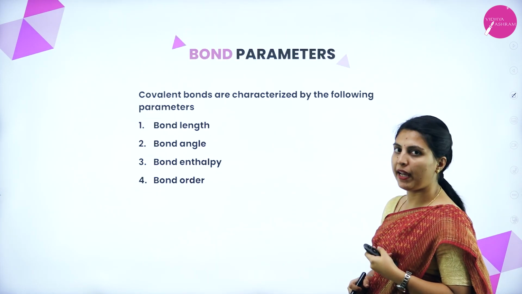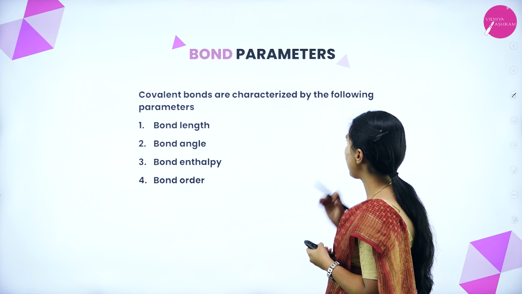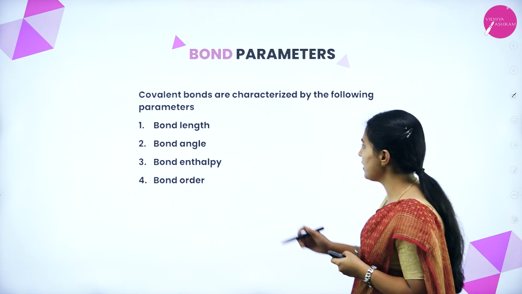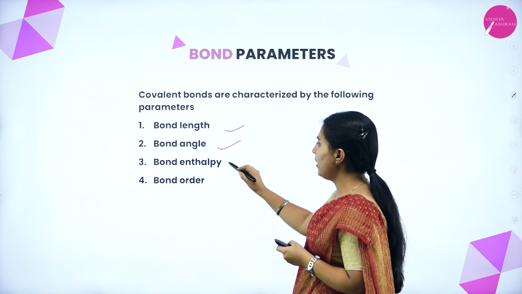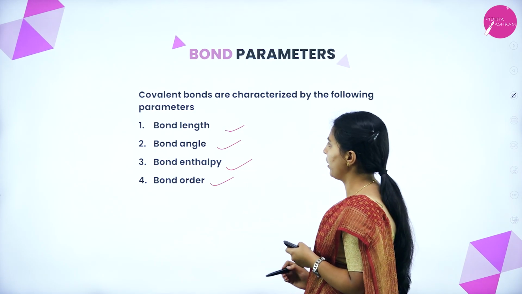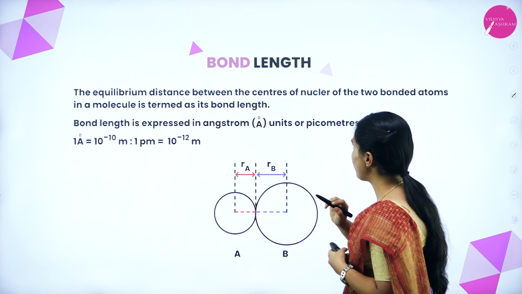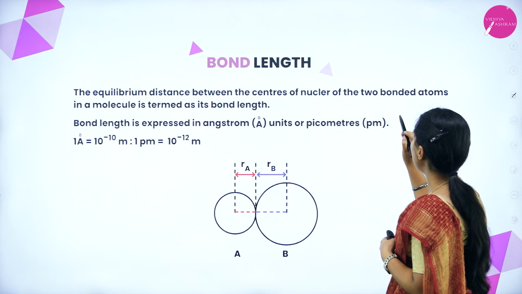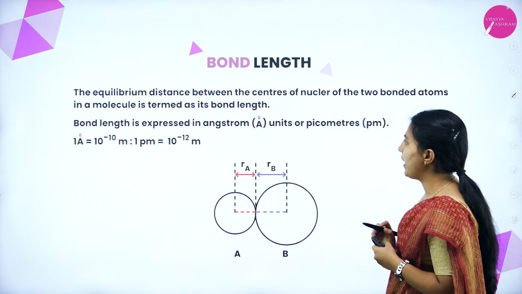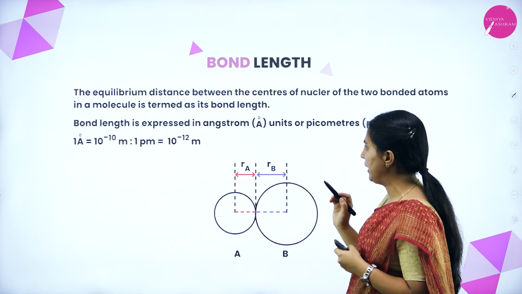Next, bond parameters. Covalent bonds are characterized by the following parameters, that is bond length, bond angle, bond enthalpy and bond order. Okay. First we will see the bond length. The equilibrium distance between the centers of nuclei of the two bonded atoms in a molecule is termed as bond length.